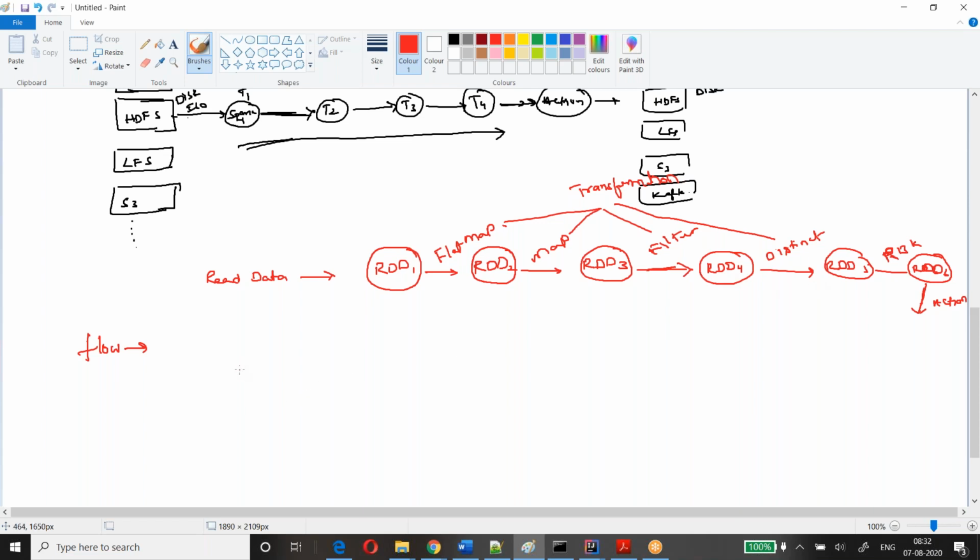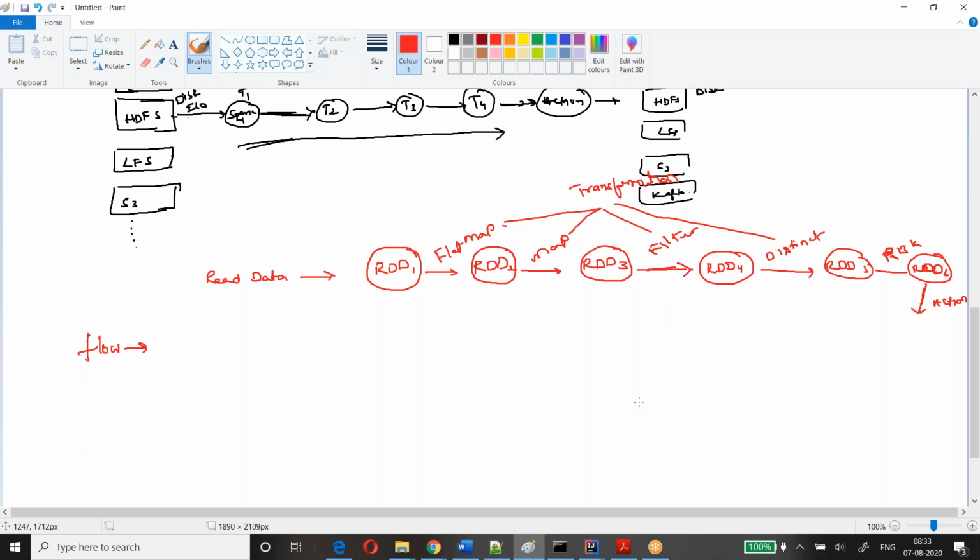We normally call it a DAG, directed acyclic graph. First one RDD came, then transformation one is applied, another RDD came, another RDD came. One by one, it will prepare a DAG, a plan. It goes through everything, then it will prepare the DAG.